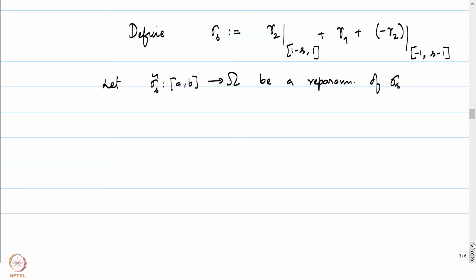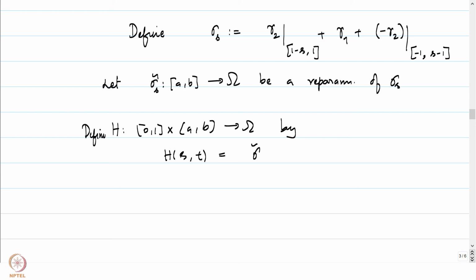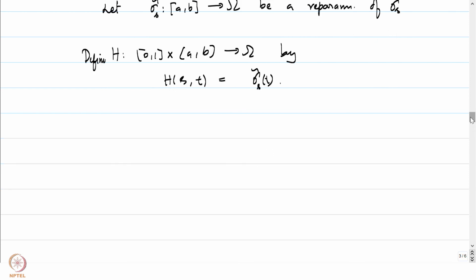Then what do we have? If we define H from 0 1 cross a b into omega by H of s comma t equal to sigma tilde s of t, then it's again a tedious but simple check to see that H is a homotopy of closed curves.